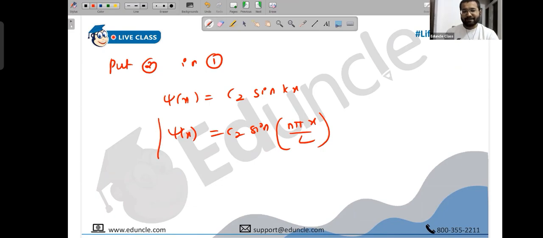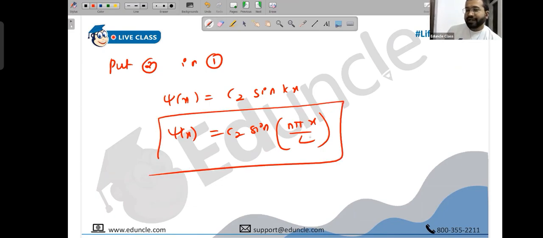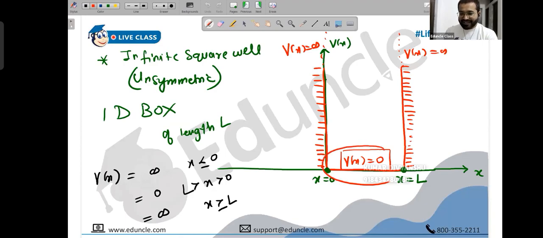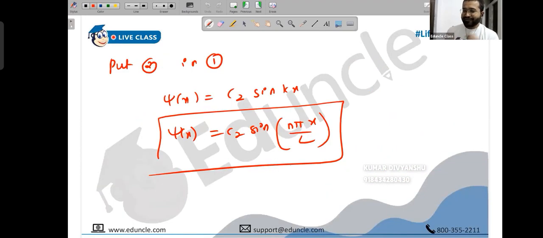You remember I had taken a question purposely for this stage where we were finding the normalization constant and we ended up finding it. So how do we find C2? If you were thinking as of now, how do we find C2? Normalization condition, because the particle 100% exists between 0 to L. It cannot exist beyond that. It exists between them. So using normalization condition, we find C2, and that we have already done. I have reduced half of my job.